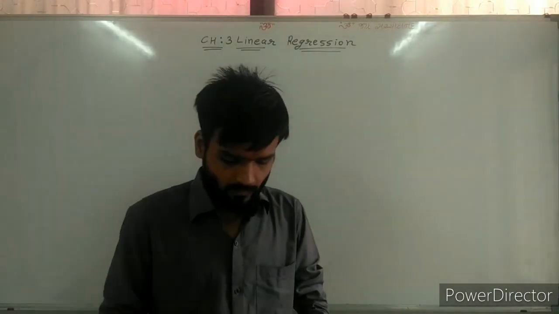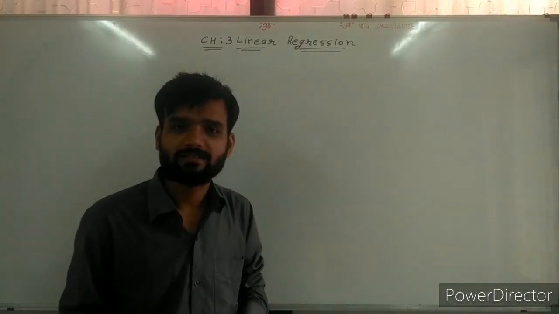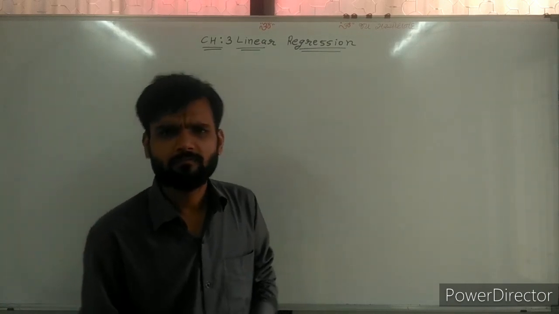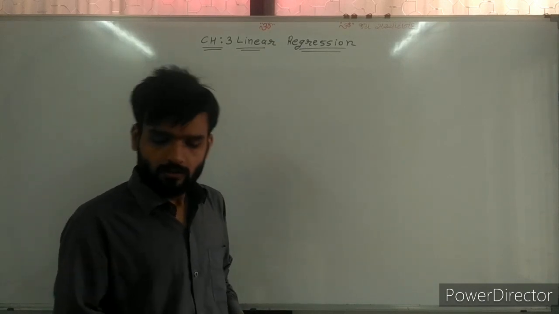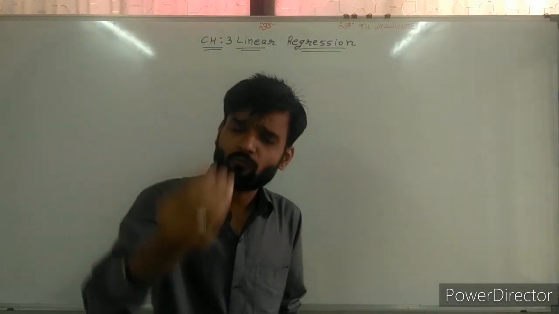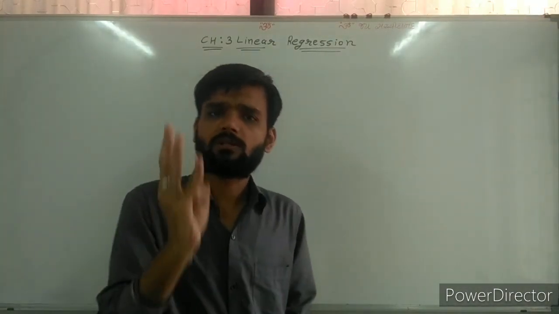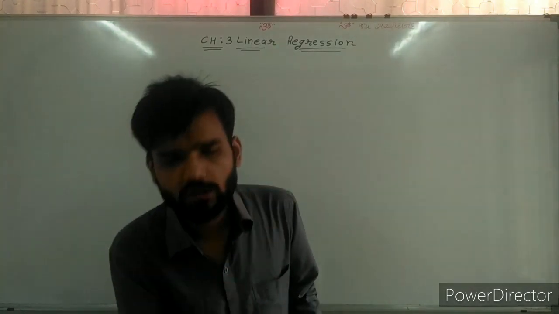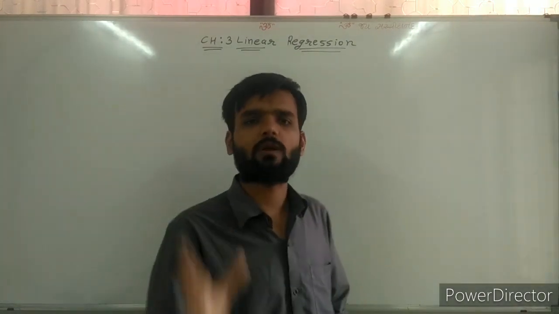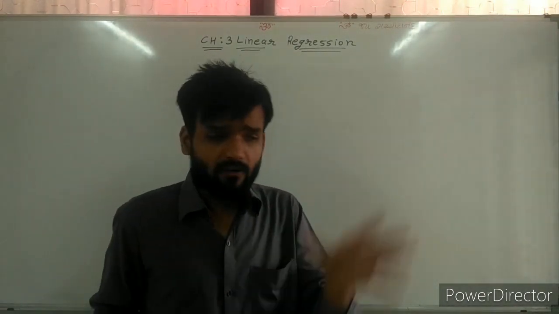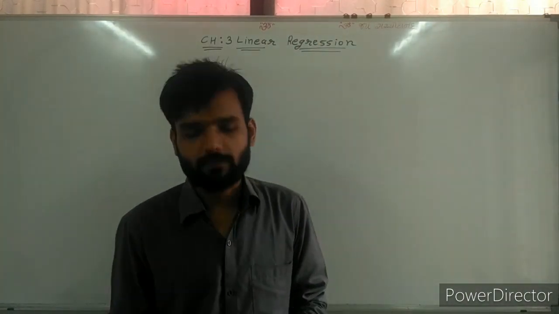Now again, sir, how many marks for chapter number 3? So again, the same weightage. For the first part of statistics, chapter number 1, 2, 3 and 4, all the chapters have the same weightage: 12 marks, 12 marks, 12 marks, 12 marks. Even the bifurcation of those marks is the same for all 4 chapters.